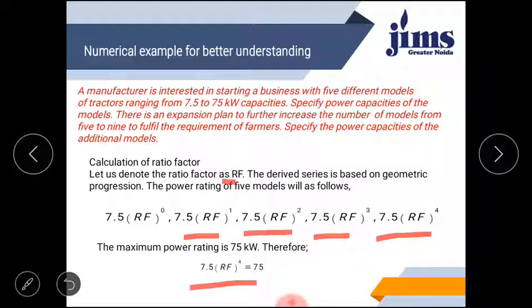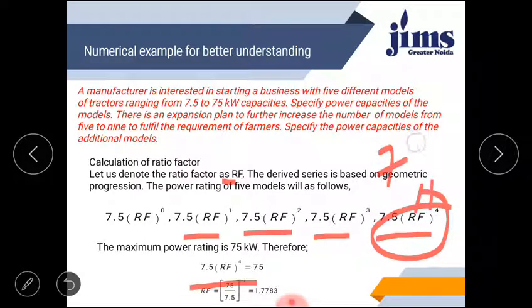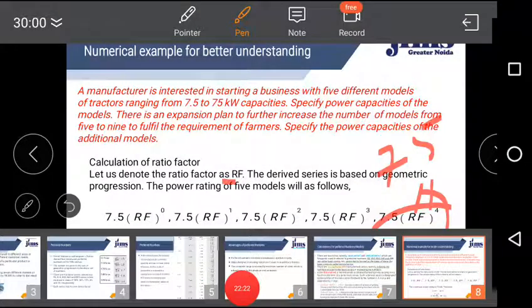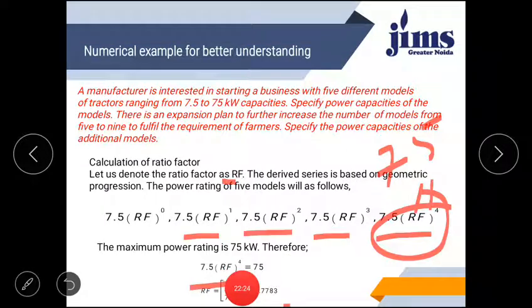So here from this equation you can have RF equal to 1.7783. So in this way you can calculate RF. You have to equate the last model with the models which the company wants to introduce, meaning that it should be equal to the last model, 75 kilowatt. In this way we have calculated 1.77 as a ratio factor, and that ratio factor is put into the above series and you will get all the model values.